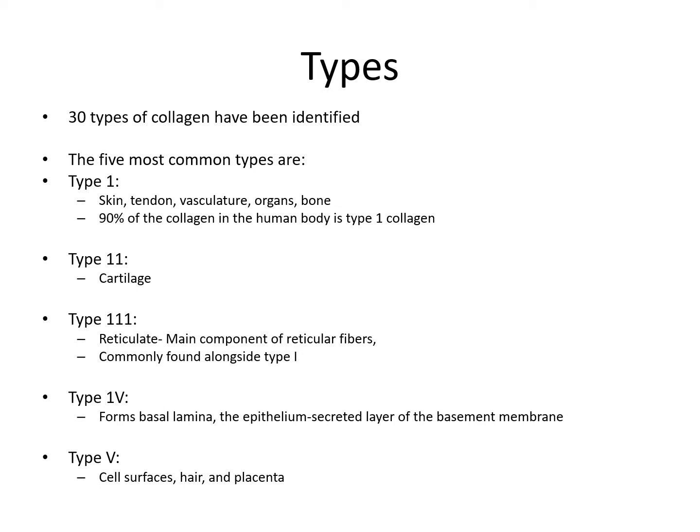Type 2 collagen is found in cartilage. Type 3 collagen is found in reticular fibers, commonly alongside type 1. Type 4 forms the basal lamina, the epithelium-secreted layer of the basement membrane. Type 5 is found on cell surfaces, hair and the placenta.